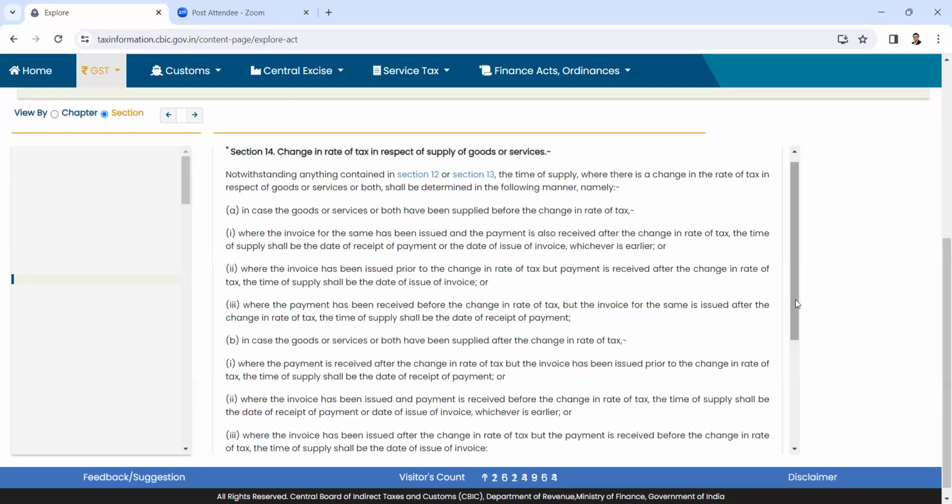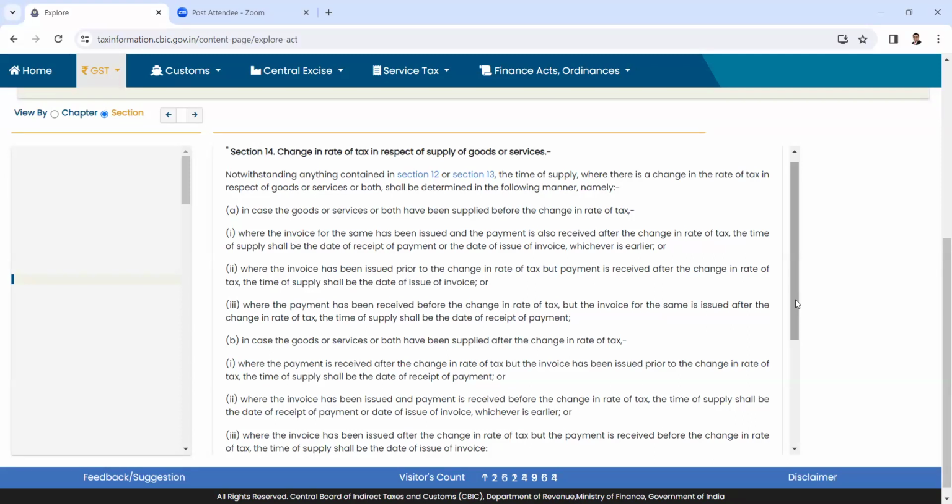So, what are those three scenarios with respect to goods or services? They are the date of invoice, the date of payment, and in case of services, the date of completion or the date of rendering of service. So these are the three dates that we need to take into consideration and see out of these three, how much has happened earlier or what has happened after.